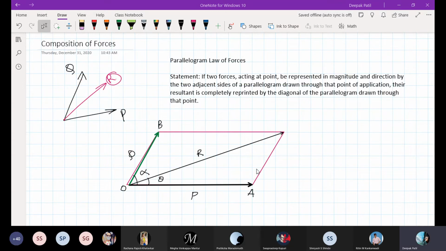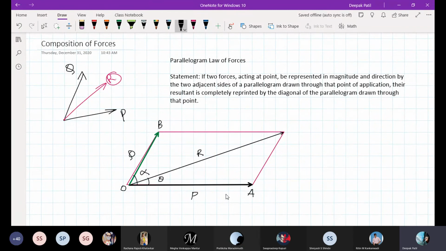I have unmuted everyone. So any doubts, students? No, sir. Other students, any doubts in understanding the statement? How to prove this and how to find the resultant, I will explain later. But is there any doubt in the statement of the parallelogram law of forces? No, sir. Everyone is clear? Yes, sir. Okay, right.